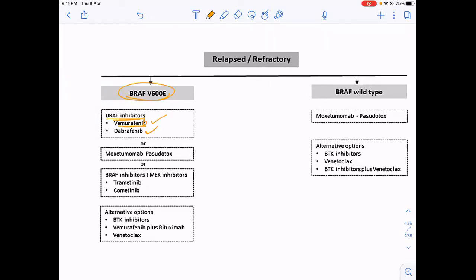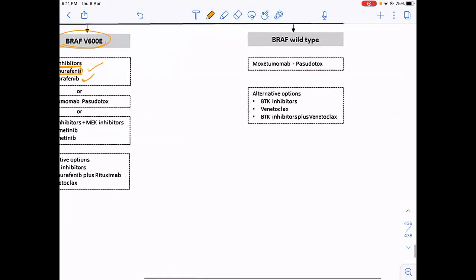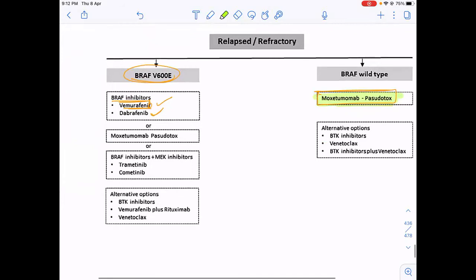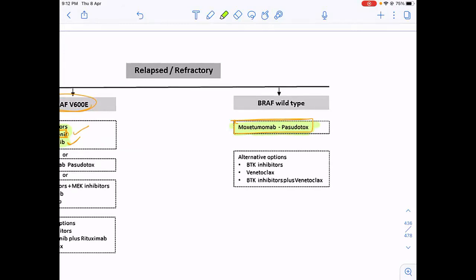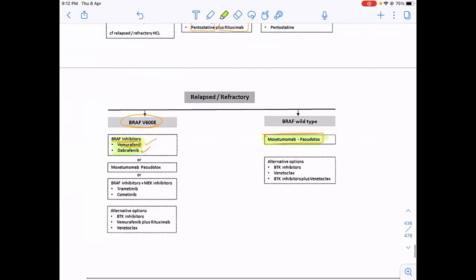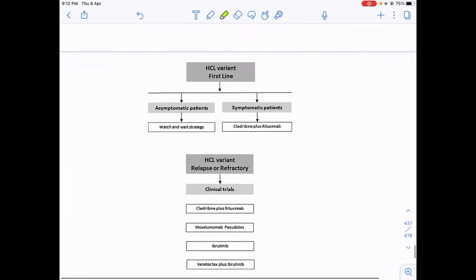There is a monoclonal antibody as well which can be used, moxetumomab pasudotox. God only knows how you remember. So if the patient is BRAF positive and relapsed refractory, give BRAF inhibitors. If the patient is BRAF negative, you can give the monoclonal antibody moxetumomab pasudotox.